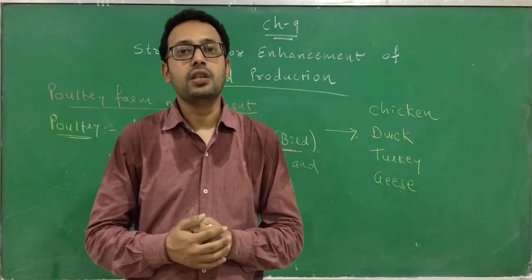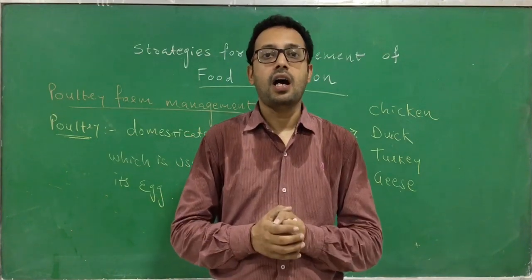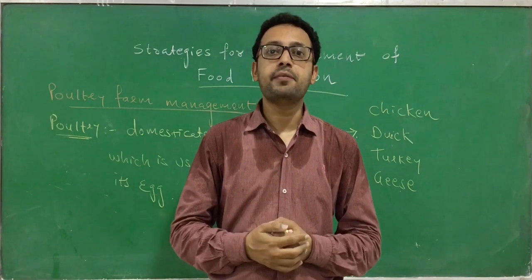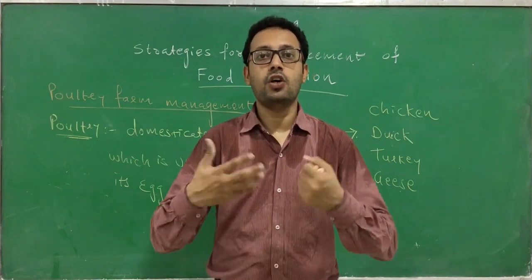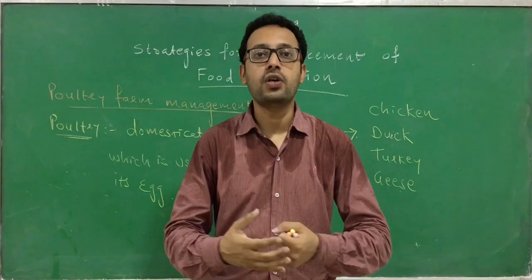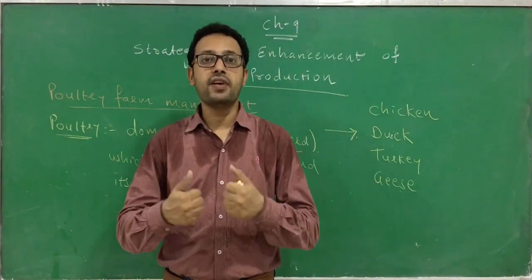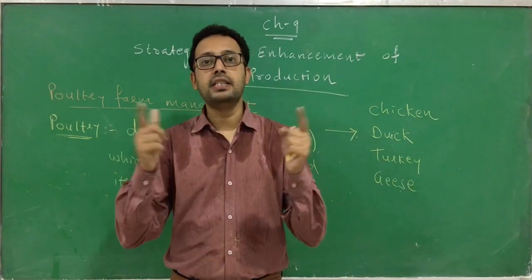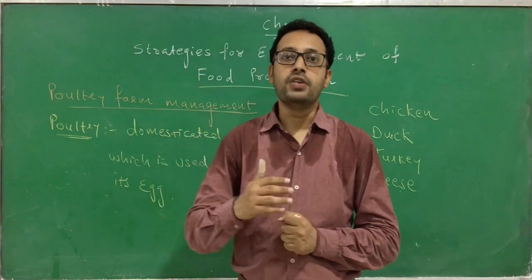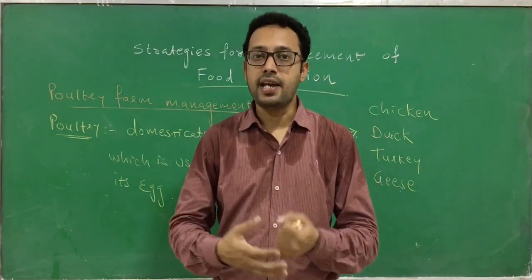In the next session we will learn about animal breeding. This is the practice of how we can improve to get a good, high yielding breed. That is how production automatically increases, because to produce a higher quantity of food, the animal breed should be of good variety, and that can be achieved by animal breeding. So in the next session we will discuss the different methods of animal breeding, and their advantages and disadvantages.